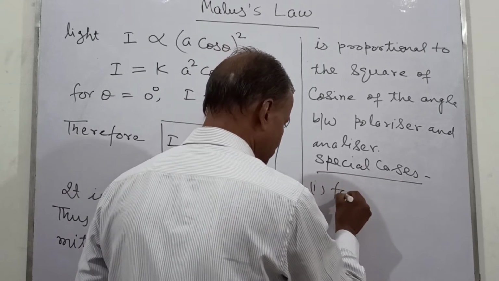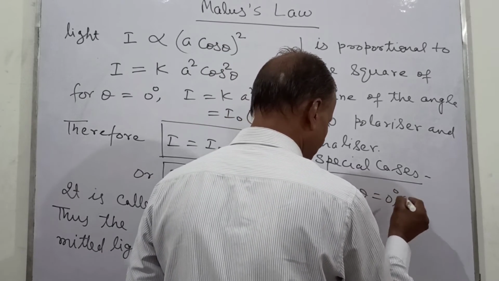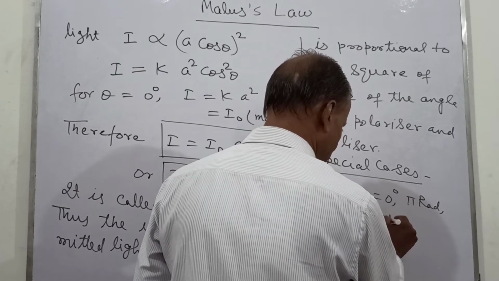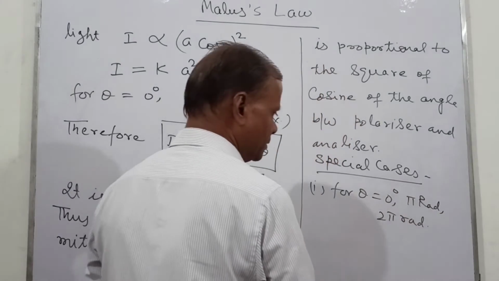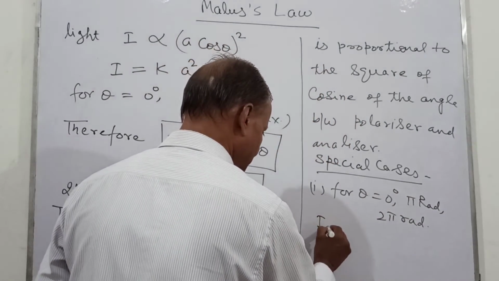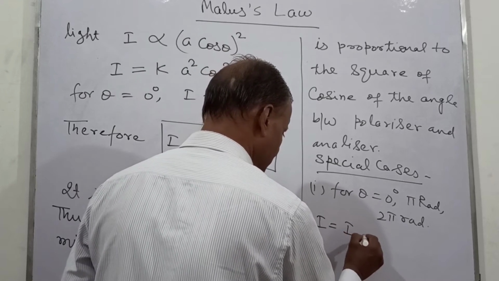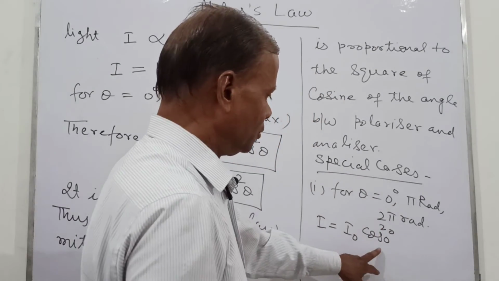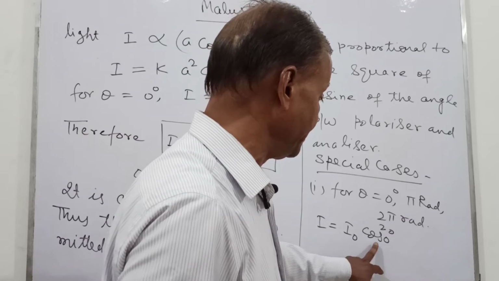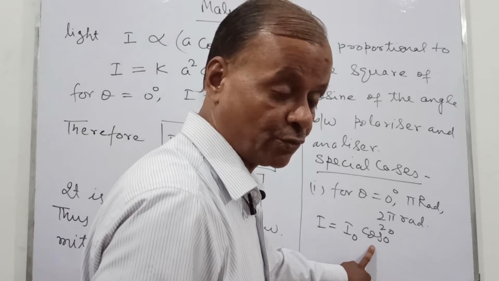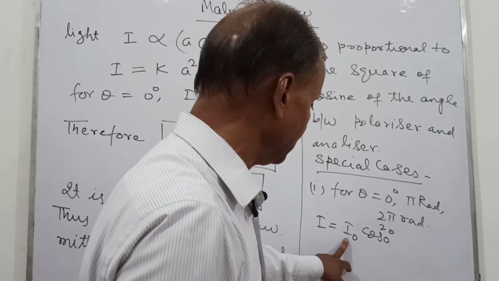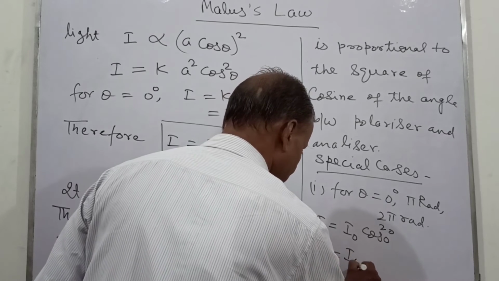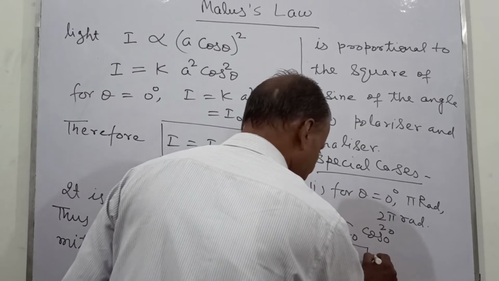Number 1, for theta equal to 0 degree, pi radian, 2 pi radian, what will be there? I equal to I naught cos square 0 degree. The value of cos 0 is 1, and the value of cos pi is -1, but because of the square everything will be positive. Its value is equal to 1, so here also its value will be equal to I naught. So this I is equal to I naught. This is the maximum intensity.